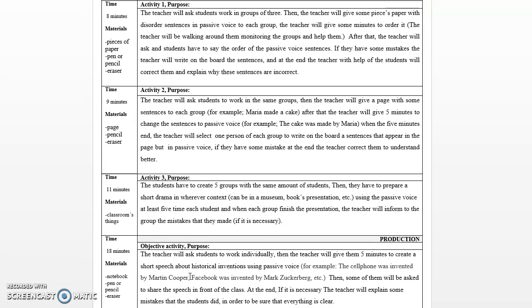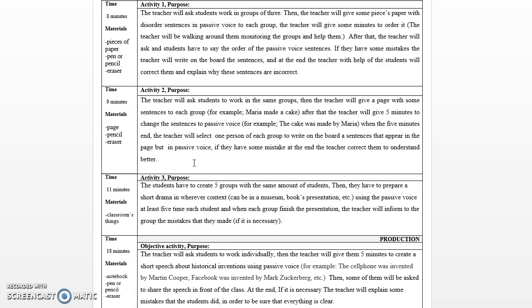So in activity 2, the time is 9 minutes and the materials are page, pencil and eraser. The teacher will ask the students to work in the same groups. Then the teacher will give a page with some sentences to each group. For example, Maria made a cake. After that, the teacher will give 5 minutes, or some specific time, to answer it.